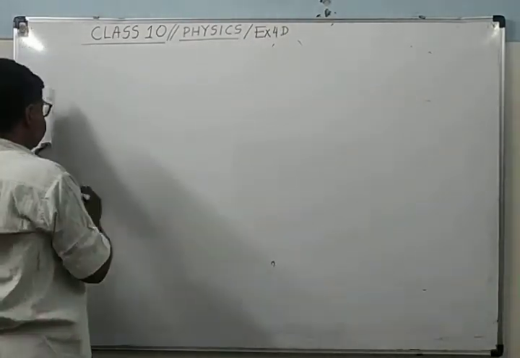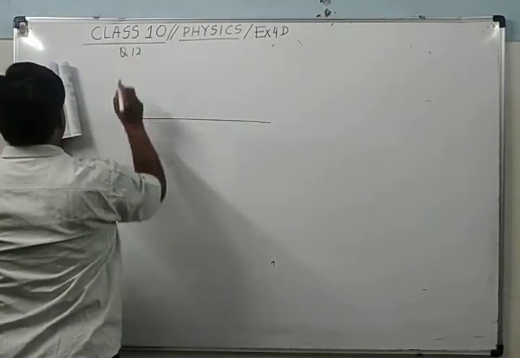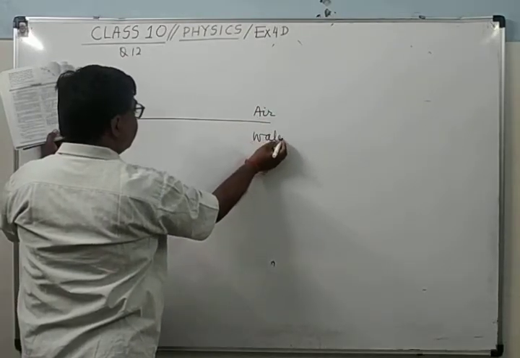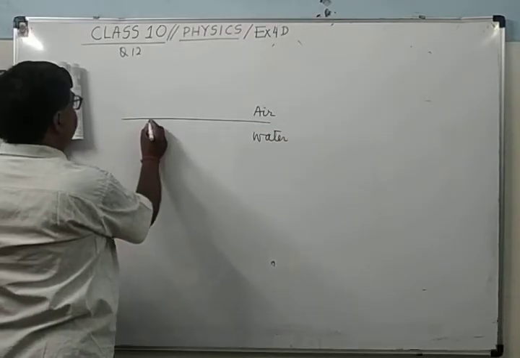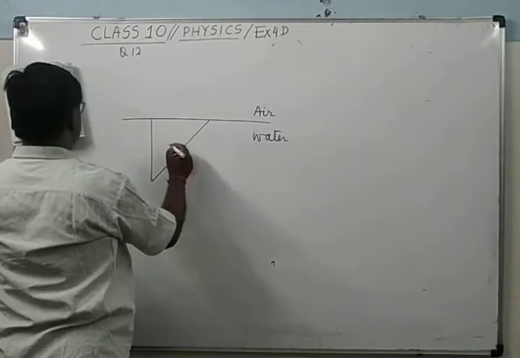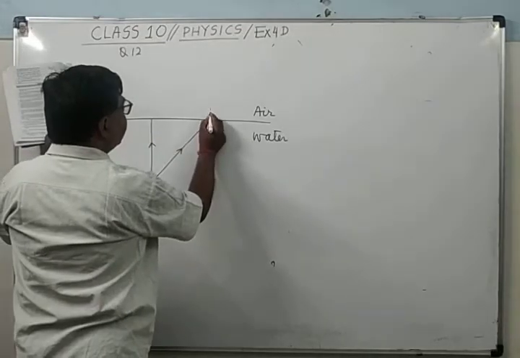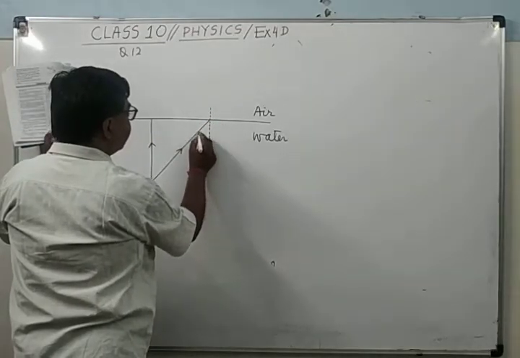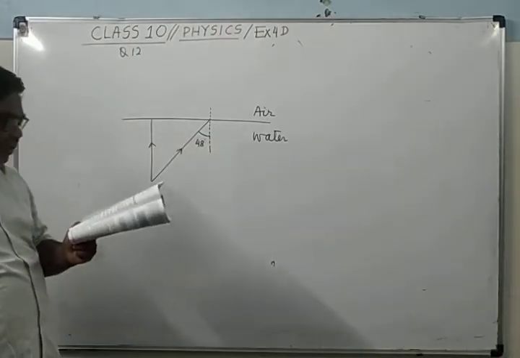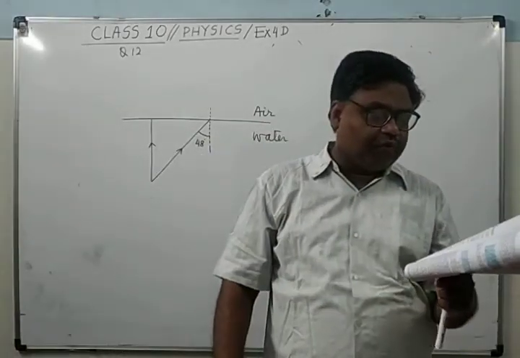Figure 4.61. Here, question 12. This is air and this is water. Here there are two rays, one is this and another is this. Here this goes this way, and the angle which is this angle is given 48 degrees. This diagram is the part of the question.